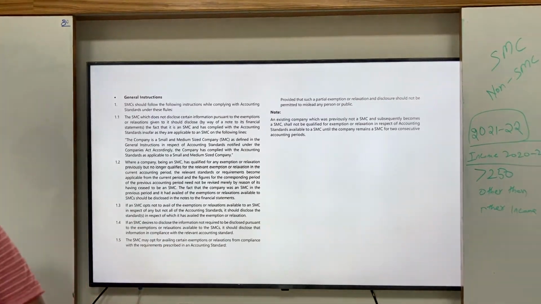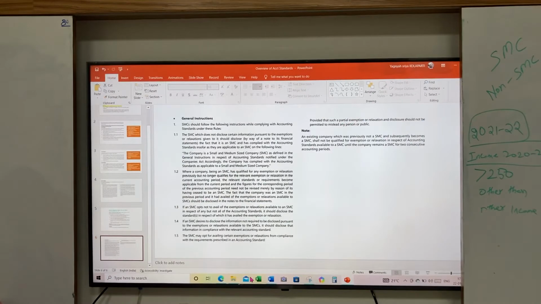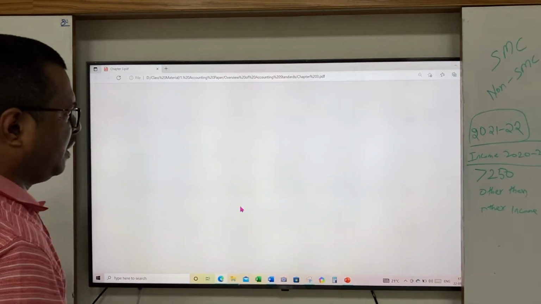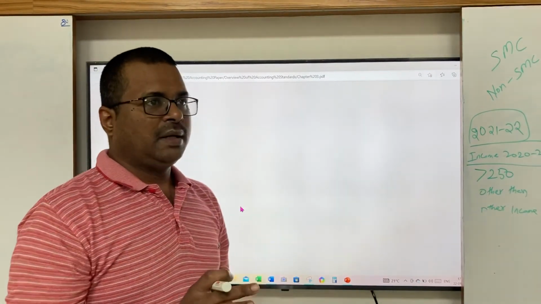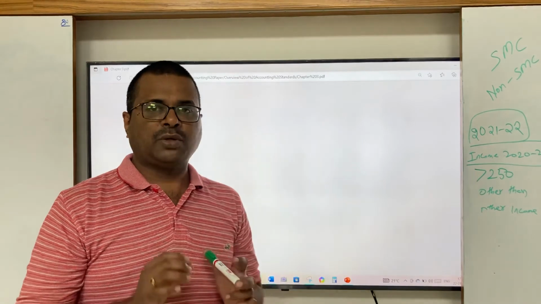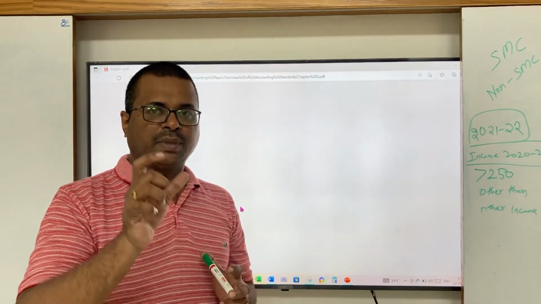Now, if you see this prescription, the institute has given very clear disclosure criteria for each and every particular accounting standard. Which accounting standard, which level of entity it is applicable to.